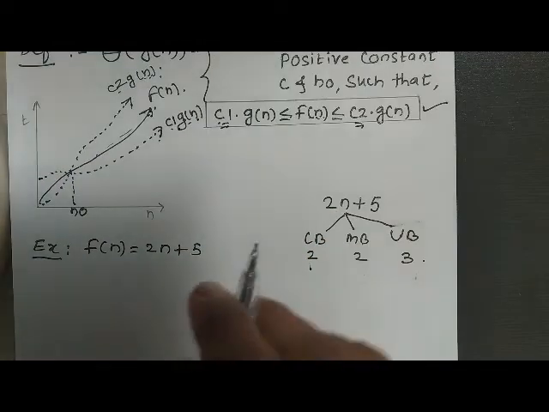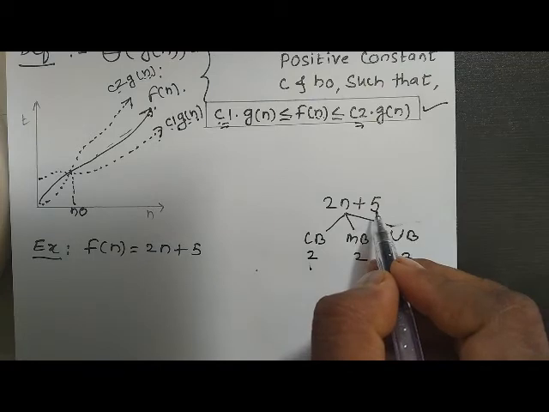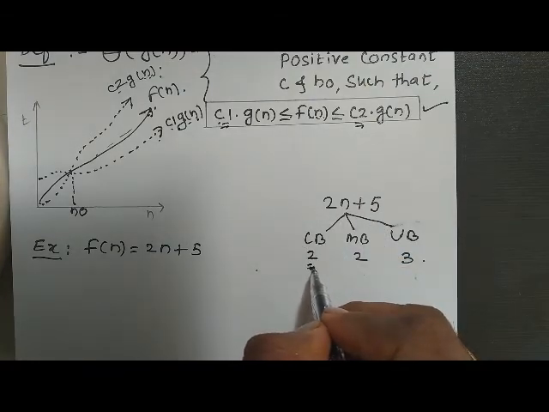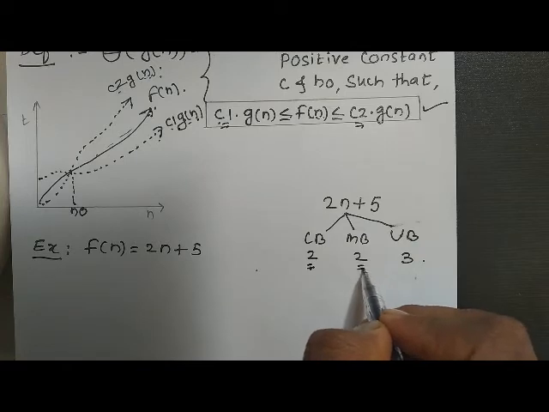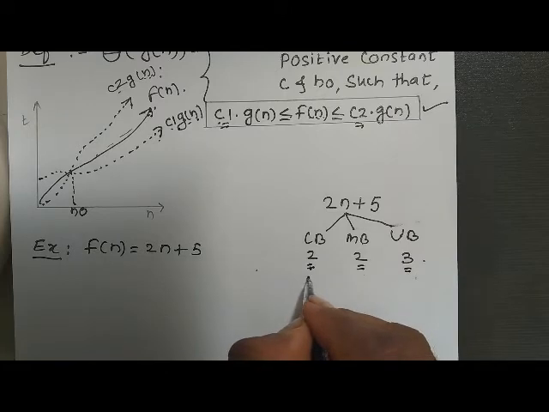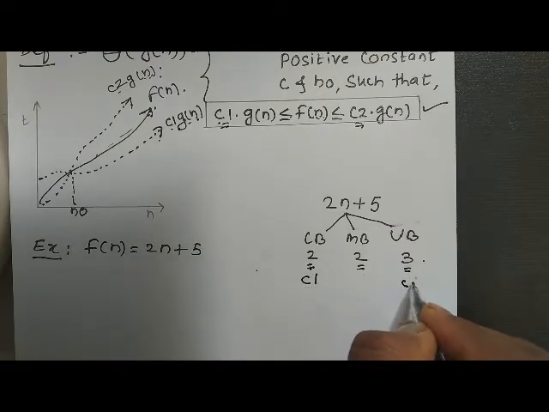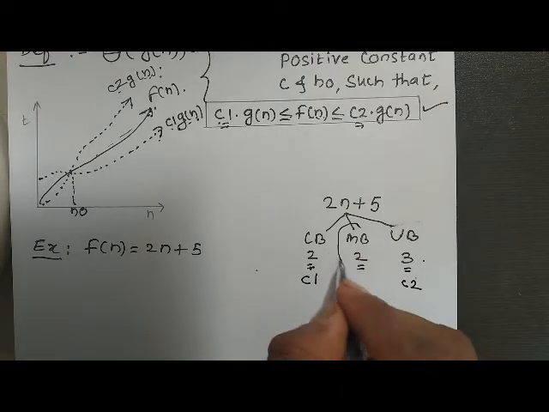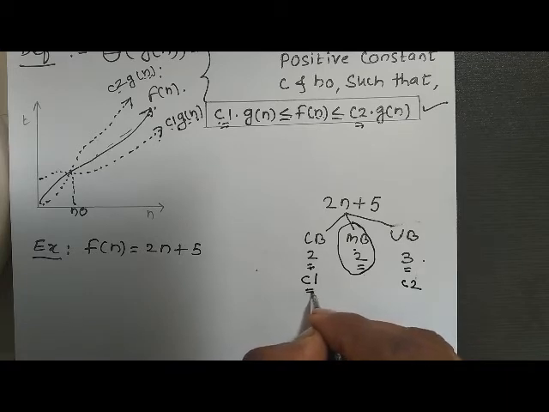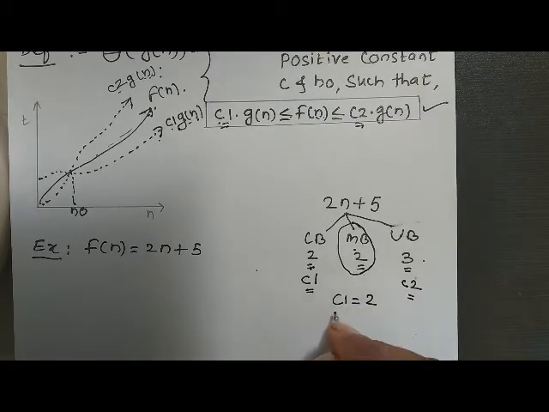Now how to find it out? This is our function 2n plus 5. The lower bound we are considering as 2, the middle bound as 2, and the upper bound as 3. So this value can be taken as c1 and this value as c2, because the middle bound is in between these two values. So c1 here we are taking as 2 and c2 as 3.